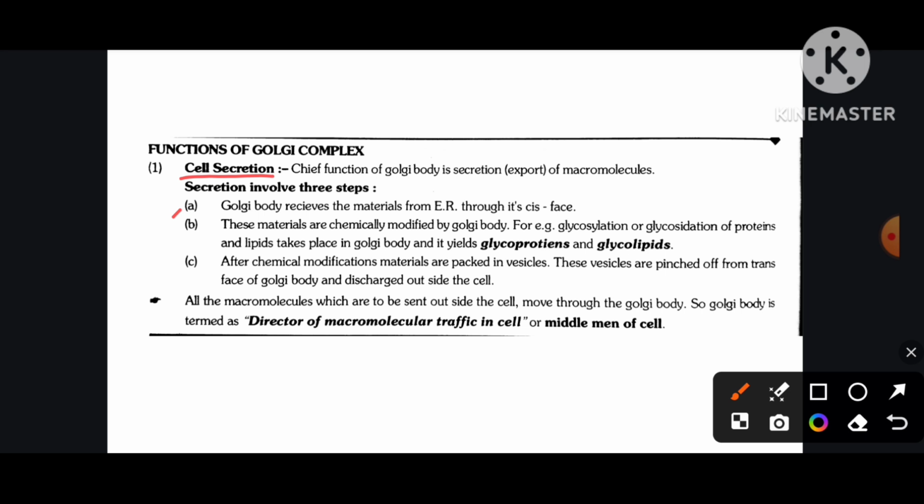For example, glycosylation or glycosidation of proteins and lipids takes place in Golgi body and yields glycoproteins and glycolipids. Number third, after chemical modification, materials are packed in vesicles. These vesicles are pinched off from the trans face of Golgi body and discharged outside of the cell. All the macromolecules which are to be sent outside the cell move through the Golgi body. So Golgi body is termed as director of macromolecular traffic in cell or middleman of cells.